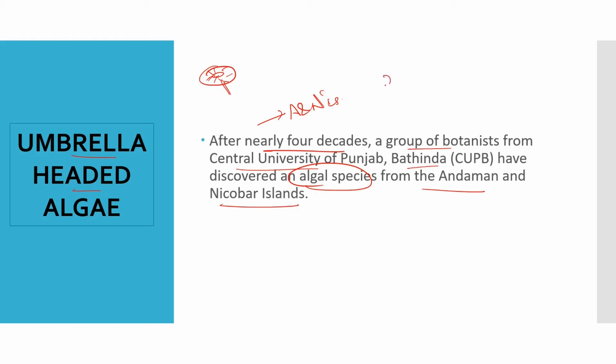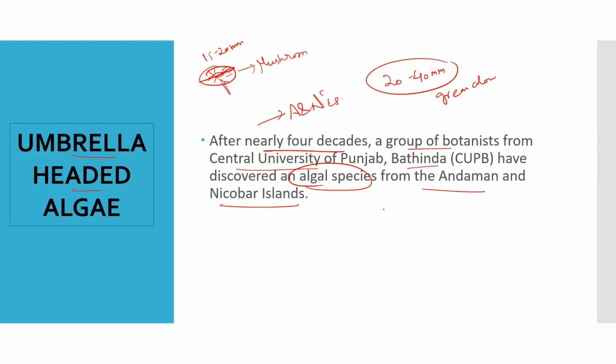Now, what is the shape or structure of it? It is very small in size, 20 to 40 millimeters, and it has a stunning bright green color. It completely resembles an umbrella, as I have told you. It looks like a mushroom and has grooves on its caps measuring 15 to 20 mm in diameter.